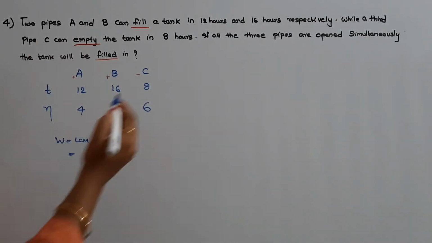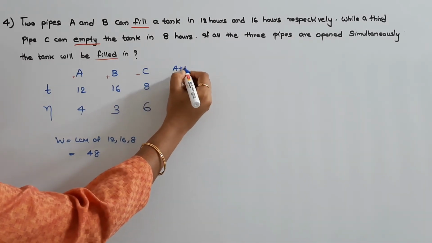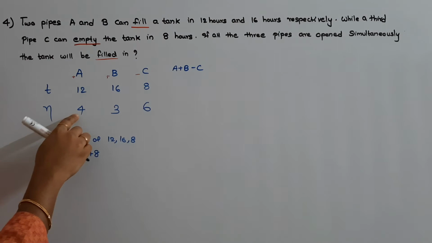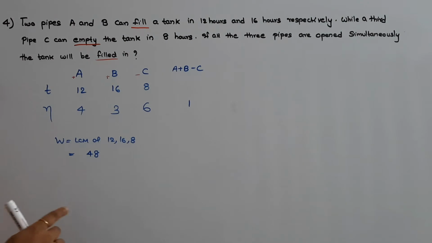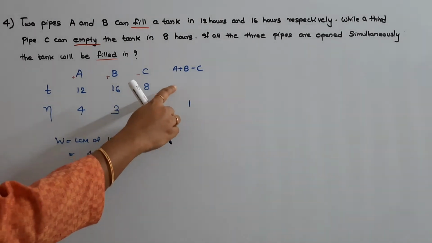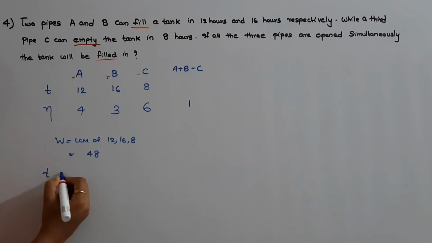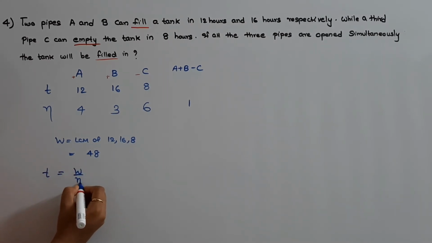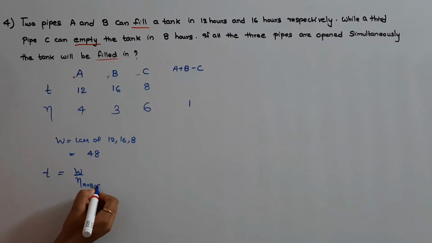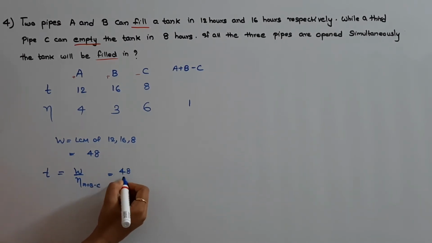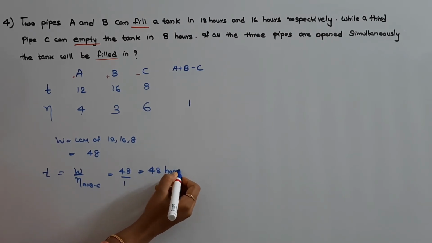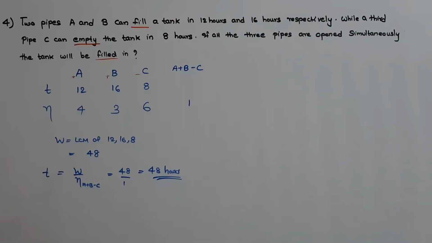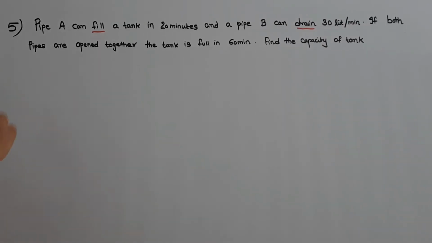Now the total efficiency will be equal to A plus B minus C, that is 4 plus 3 minus 6, that is equal to 1. Now we have the work done and we also have the net efficiency. Hence time taken will be equal to work done by efficiency of A plus B minus C, that is equal to 48 divided by 1, that is 48 hours. This is the answer.